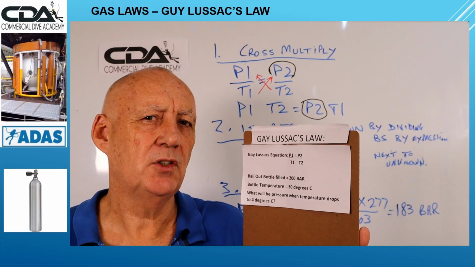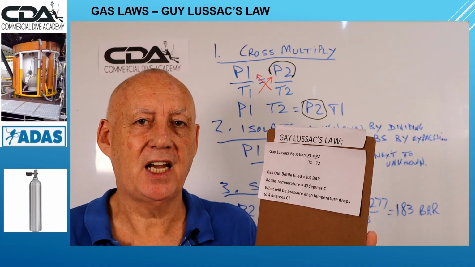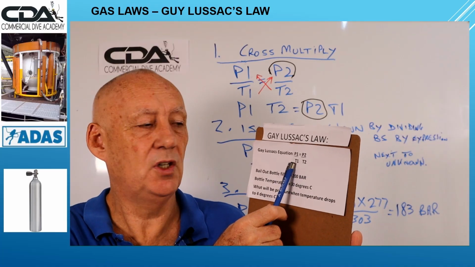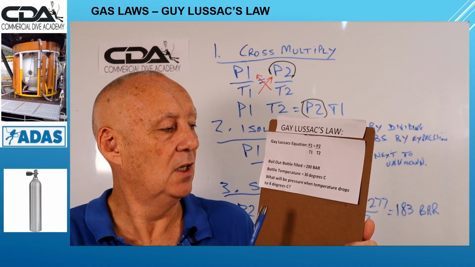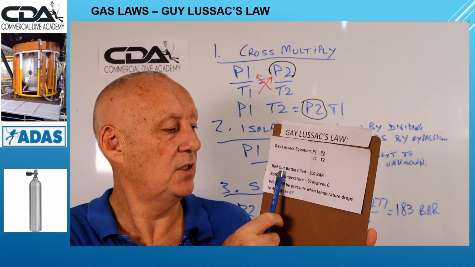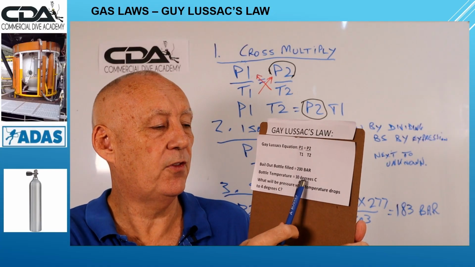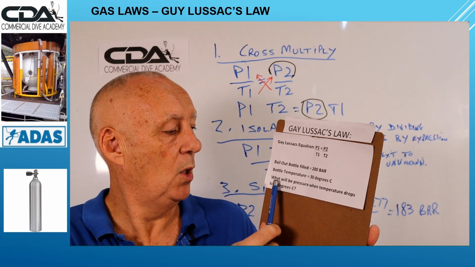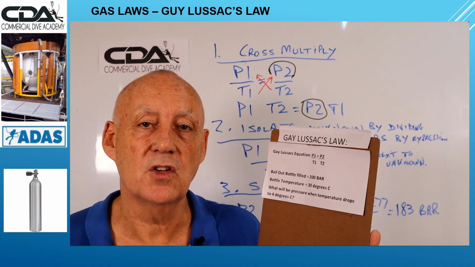Okay, we're going to do an equation based on Gay-Lussac's law, and that is this equation here. P1 over T1 equals P2 over T2. Okay, so the example we've got is a bailout bottle at 200 bar on the surface. We've got a temperature of 30 degrees Celsius on the surface, on the bottle. What will the pressure be when the temperature drops to 4 degrees Celsius?